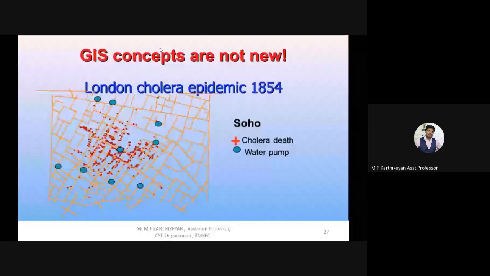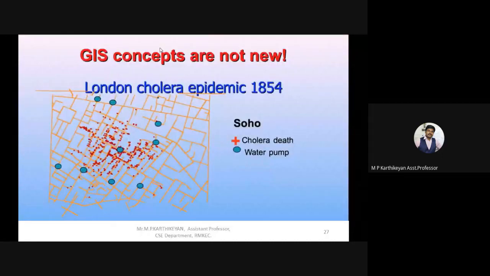This is what GIS does. It takes data from multiple resources. Here 3 layers are combined together: roadmaps, cholera deaths, and water pumps. While analyzing this image, we can see there were 8 to 9 water pumps in the area.